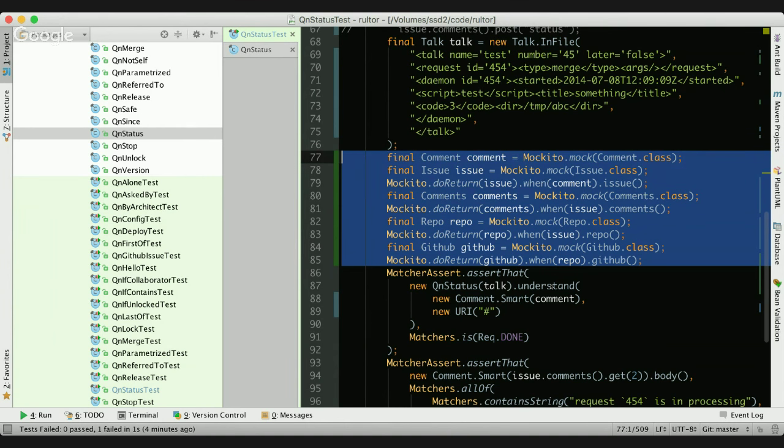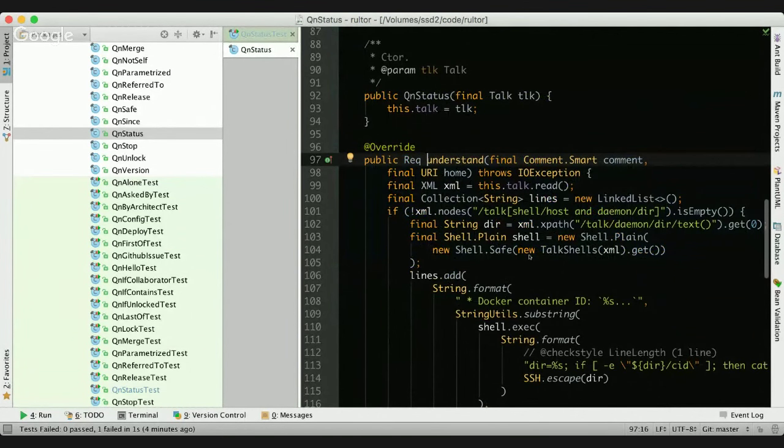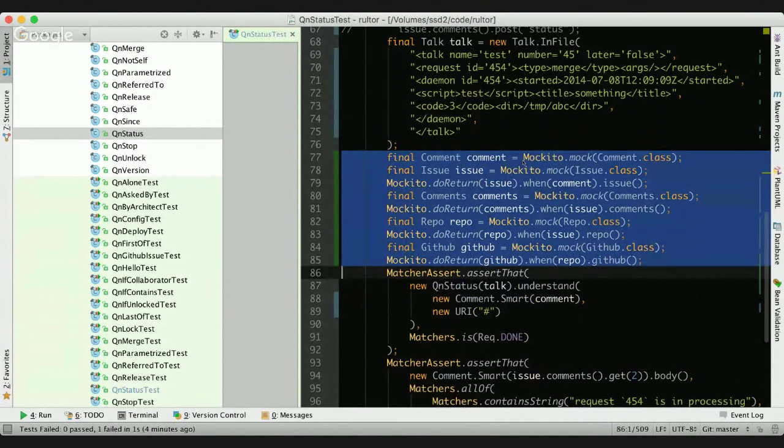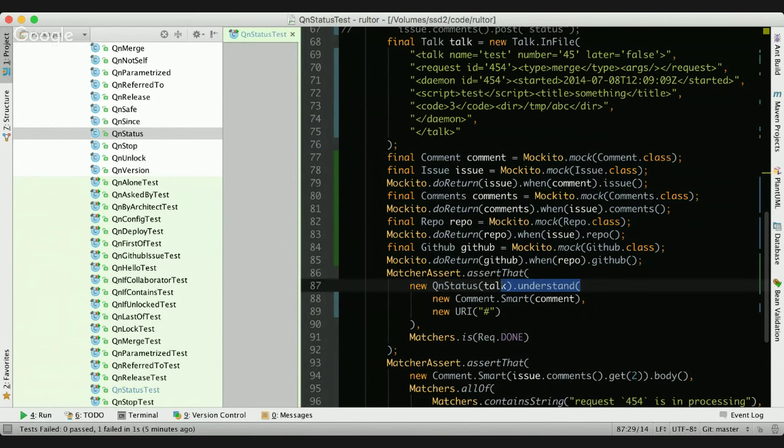Why is it bad? It's terrible, because tomorrow, if I want to refactor this method, I will go inside this method, I will change how it works, I will change how it interacts with the GitHub library, and this unit test will stop working, will not work anymore. Because the unit test assumes that the method under testing is implemented in a certain way, which is absolutely not what a unit test should do. A unit test should not make these assumptions.